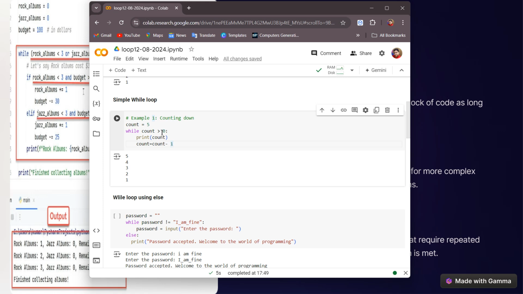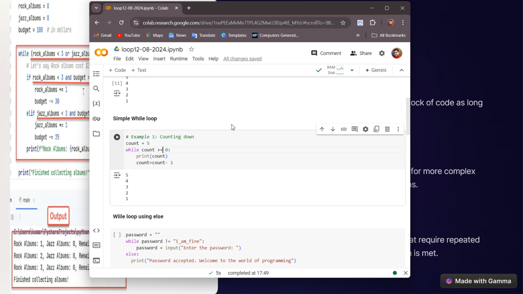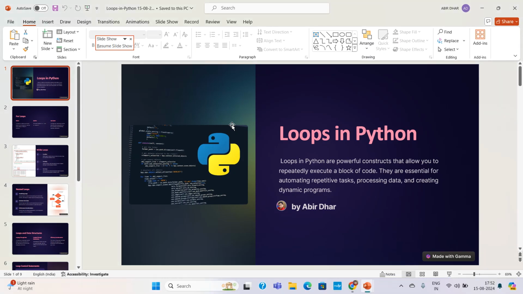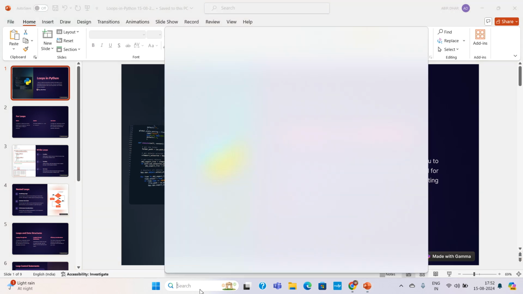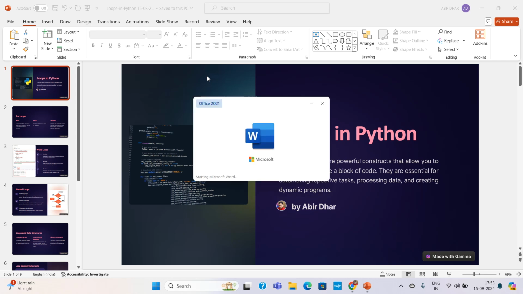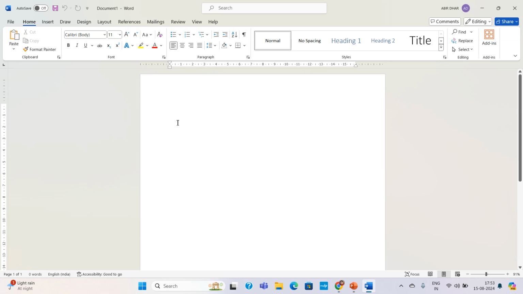Now if you want that, no sir, I will also take 0, so take here equal to, because this is the relational operator. Let me tell you what are the different kinds of relational operators. Let me come back and take one word file here, and in this word file I'm going to explain what the different relational operators are.